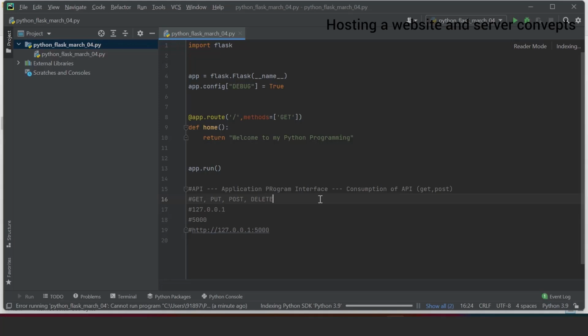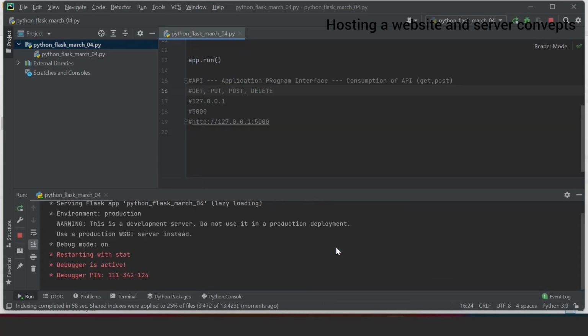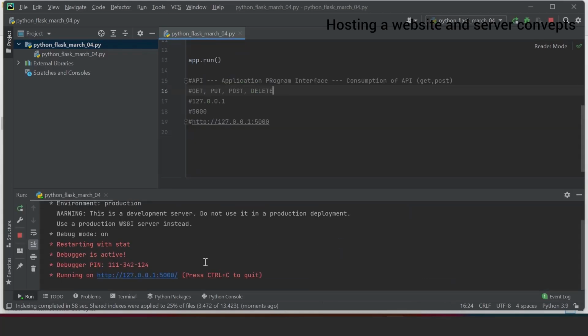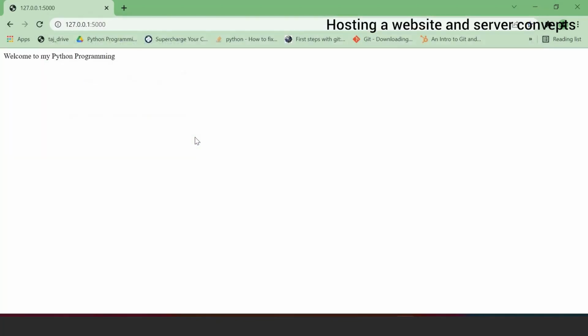Let us wait for 2 minutes. Yes. Now when I run, look at that. It got hosted. So let me copy this and paste it in the browser. Look at that. Whatever I've given in the form of text is returning here.